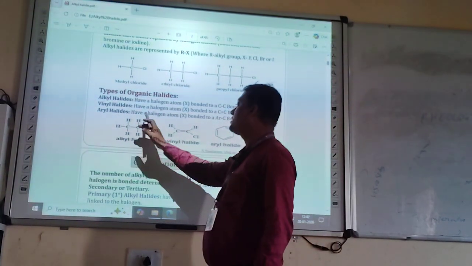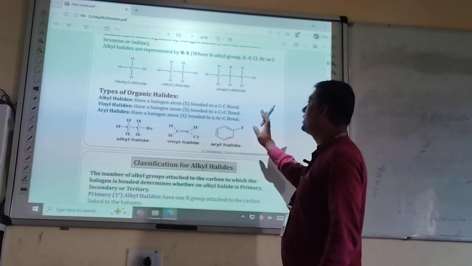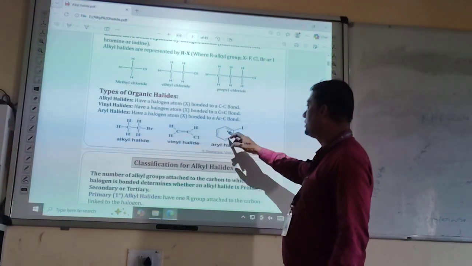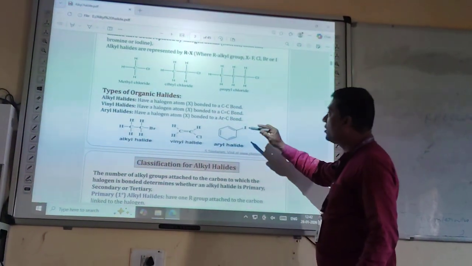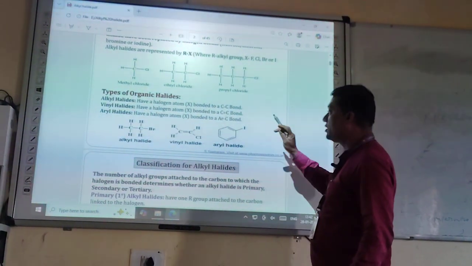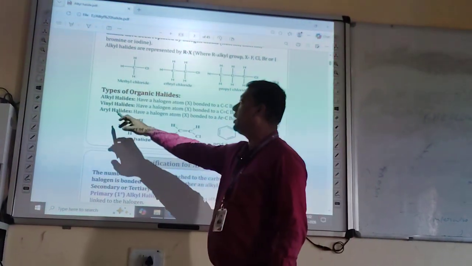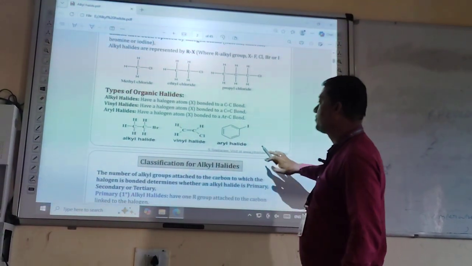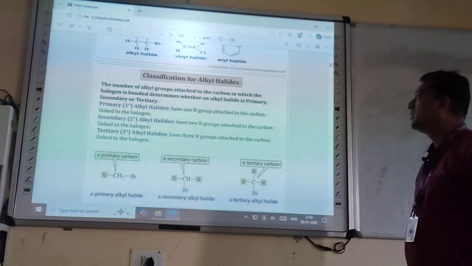Then aryl halides have a halogen atom X bonded to an aromatic carbon. This is the benzene or aromatic ring. When the halogen atom is attached to the aryl or benzene ring, it is converted into aryl halides.